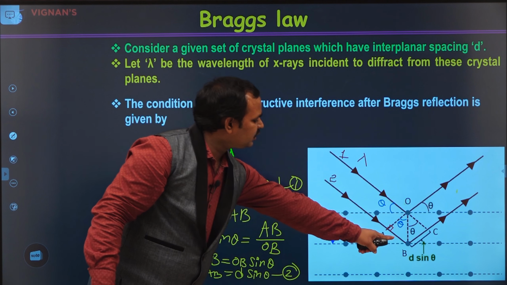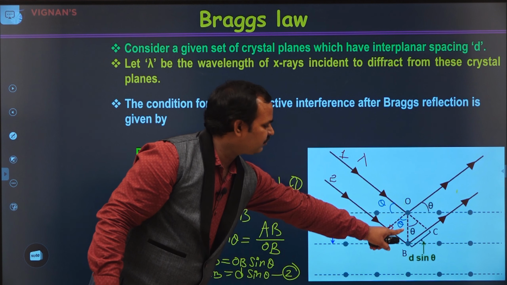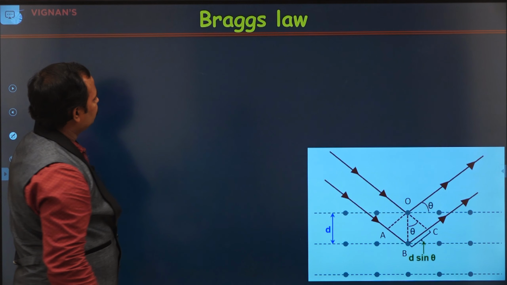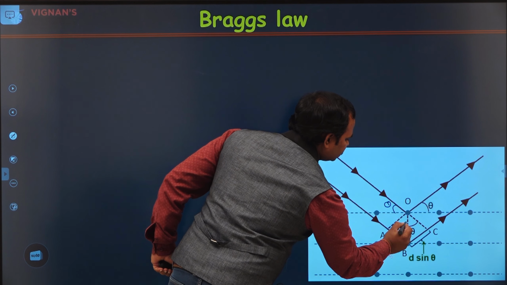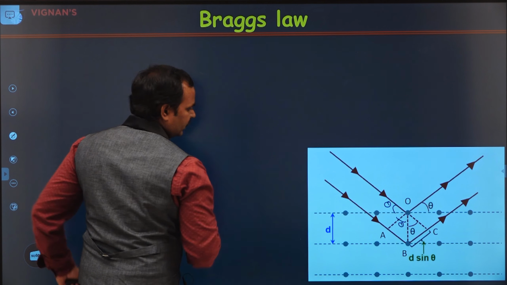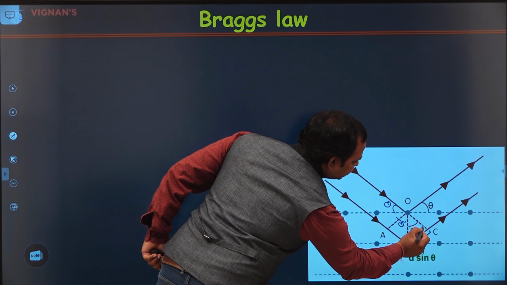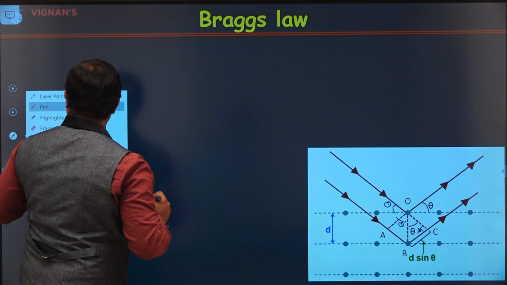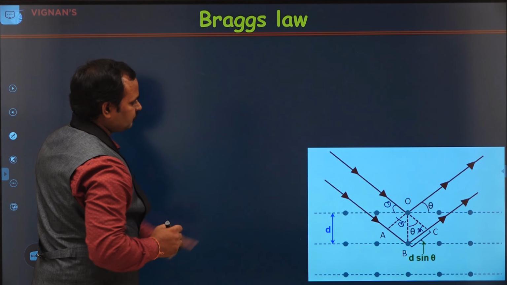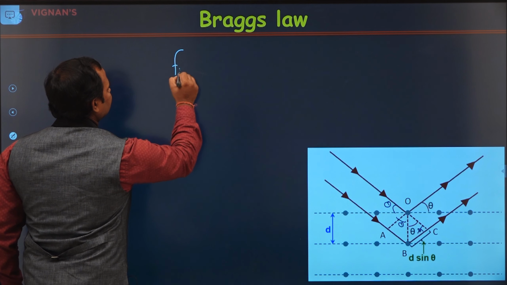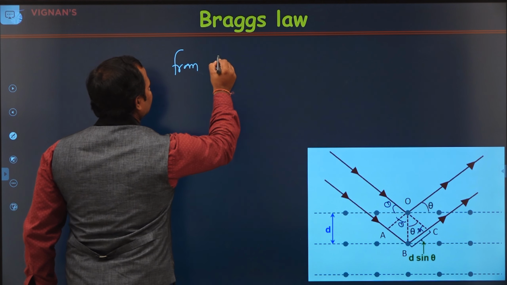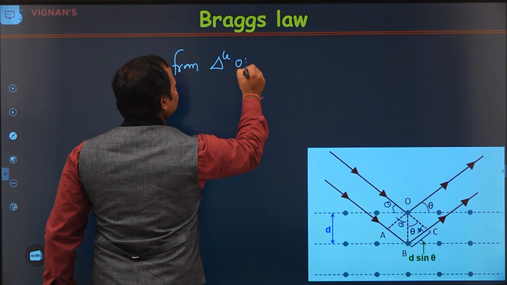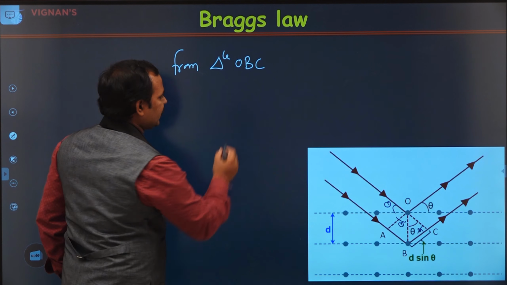Similarly, we also need to find out BC from this triangle, and after that we will substitute in this equation. Now this is theta, this is theta, and here this is 90. So from triangle OBC, sin theta is equal to opposite side by hypotenuse.